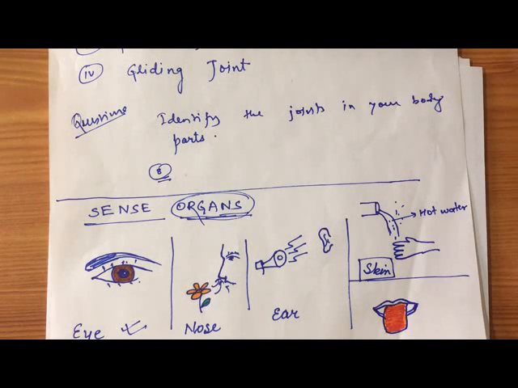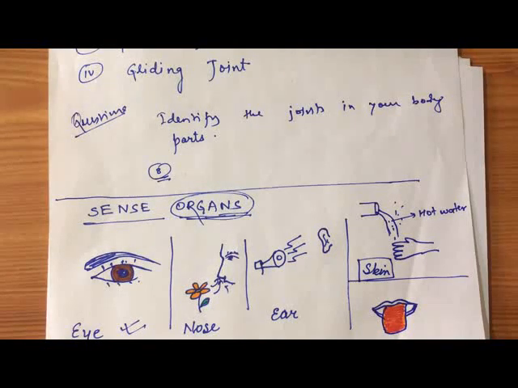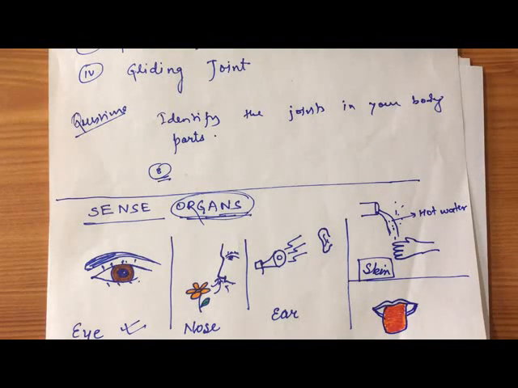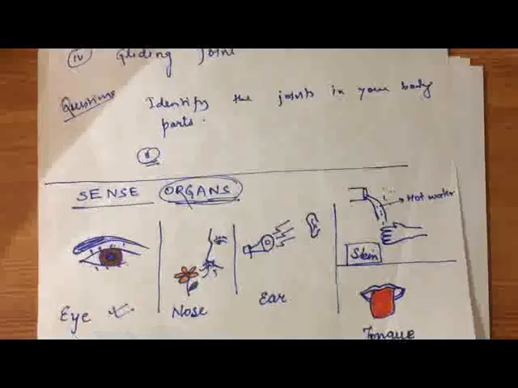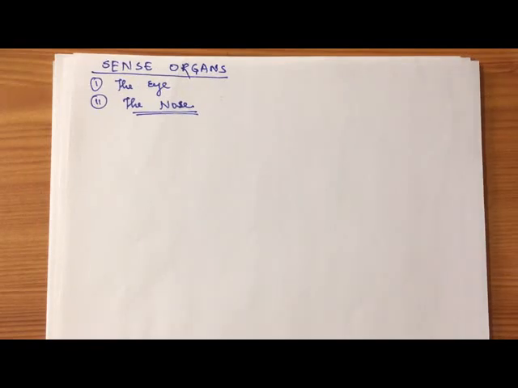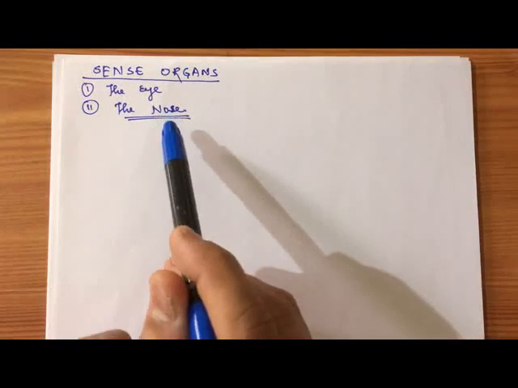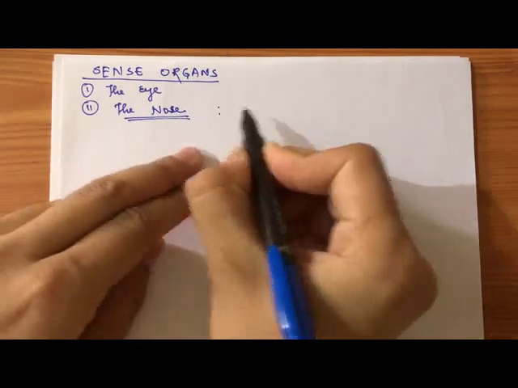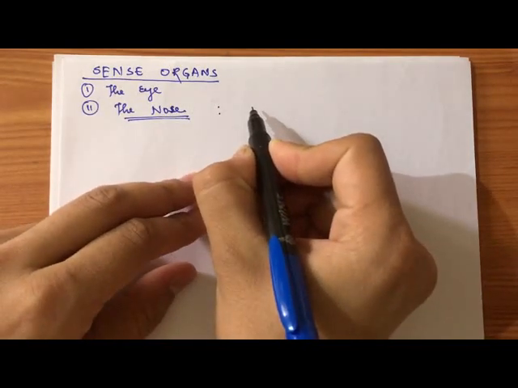Also, in the previous class, we had discussed the eye in detail. Today, we will be discussing the remaining 4 sense organs, in which I am going to discuss the nose first. As we know, the nose is used to smell.